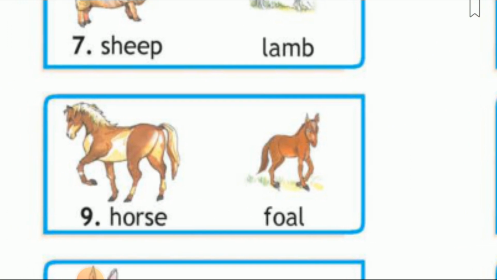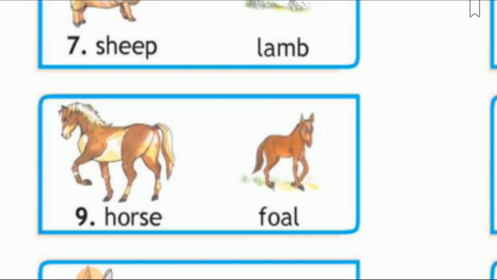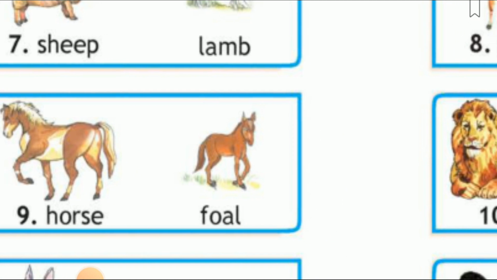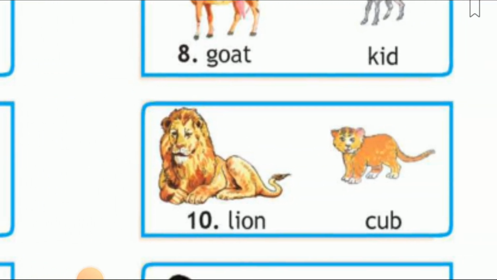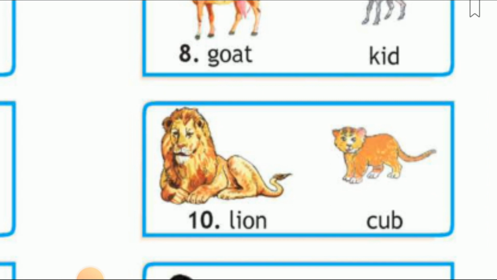Next is horse. Horse and the baby of horse is called foal. Foal. Next is lion. Lion and the baby one is cub. Cub.